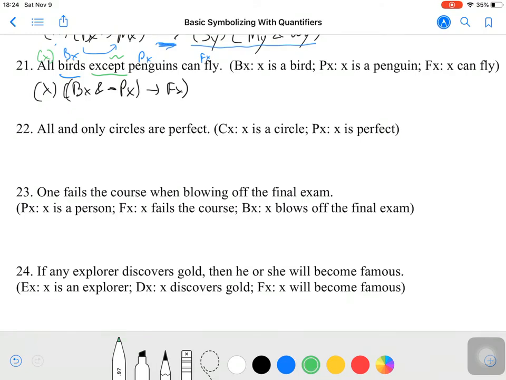Now we get to something in 22 that's a little bit different. We have an all and only. This is a biconditional. Then we have two categories: the category of circles and the category of being perfect. We're also going to be talking about everything. So for all x, x is a circle if and only if x is perfect. Now this is probably going to sound a little bit wonky because you might be like, but there's other things that are perfect that are not circles. And that would be a critique of the content of the sentence. But for all and only, we translate as a biconditional.